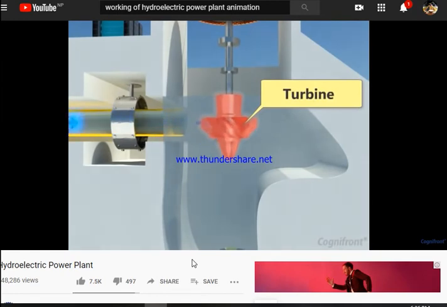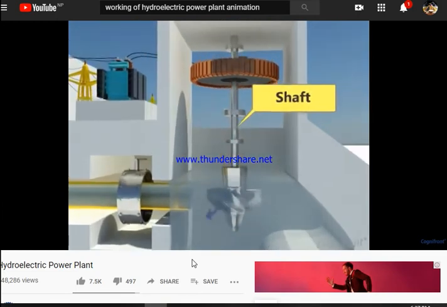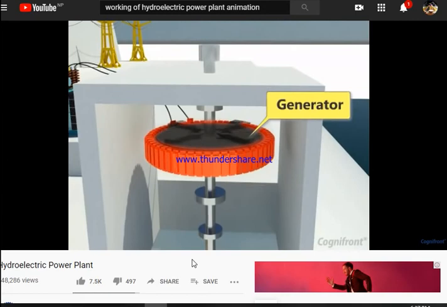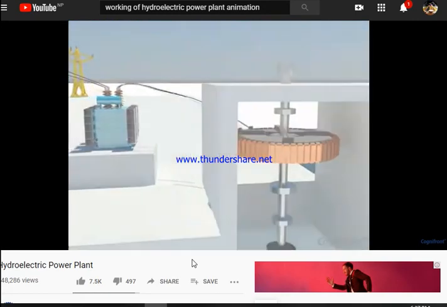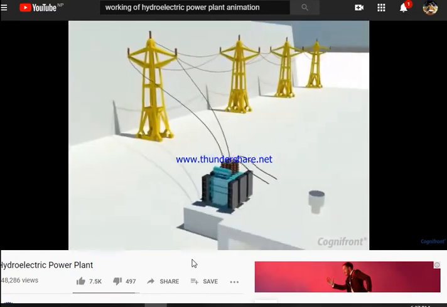Due to the force of water, the turbine starts rotating, due to which mechanical energy is produced. The shaft from the turbine is connected to the generator. Therefore, the generator produces the electricity. The voltage of this electricity is raised by using a transformer and is transferred by the distribution lines.